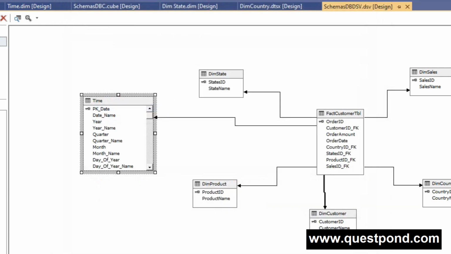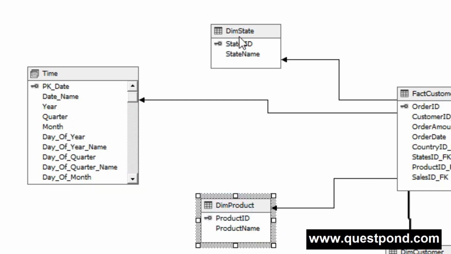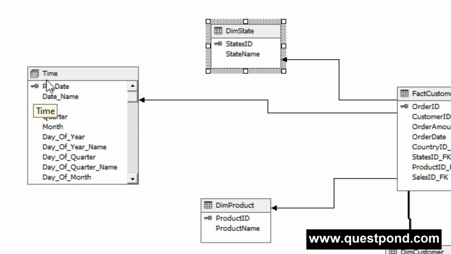So if I say OK, here you can see that the icon has been changed over here. You can see the icon of this, okay, and see the icon of this. Okay, so as you can see, the named query helps us to construct the table with a customized query with a customized column. Now let's talk about named calculation. Named calculation allows us to add an extra calculated column to the tables or views present in the SSAS data source view.